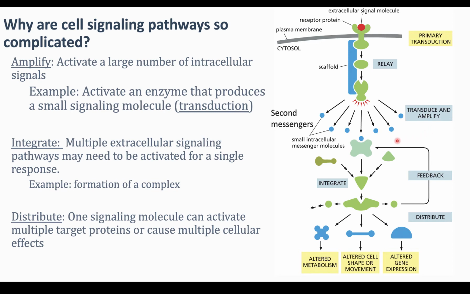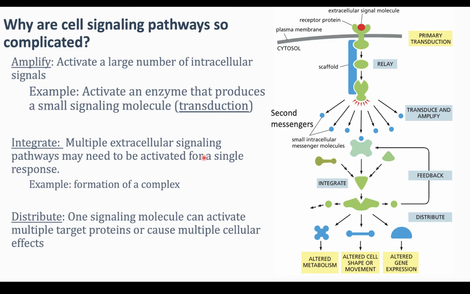We can also see integration happening here. The particular second messenger can bind to and activate this odd-shaped protein. But it looks like in this picture that this protein and two others are actually required to activate this triangle protein. So this odd olive green shaded protein is going to be activated by a different cell signaling pathway, and this triangular light green one is activated by another pathway. All three of these pathways must be active to turn this particular protein on.